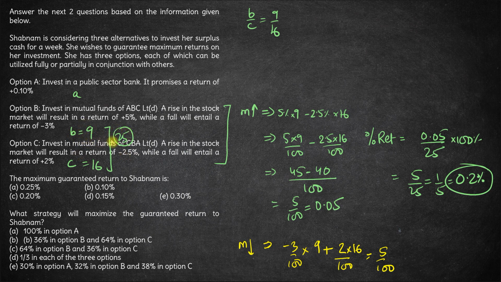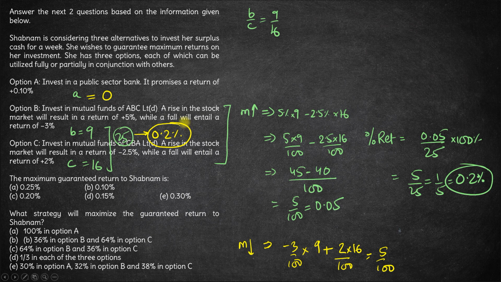Now if you, let's say, out of this 25 rupees, invest something in A as well, which gives a return of 0.1%, will your overall returns increase or decrease? Obviously they will decrease, because here itself you are getting a return of 0.2%. So why would you want to take out money from here and invest in a fund which is giving you less than 0.2% return, right? You would not. Hence, you would not invest in A at all. So this should be 0. Okay. So the maximum return that can be guaranteed is 0.2%.